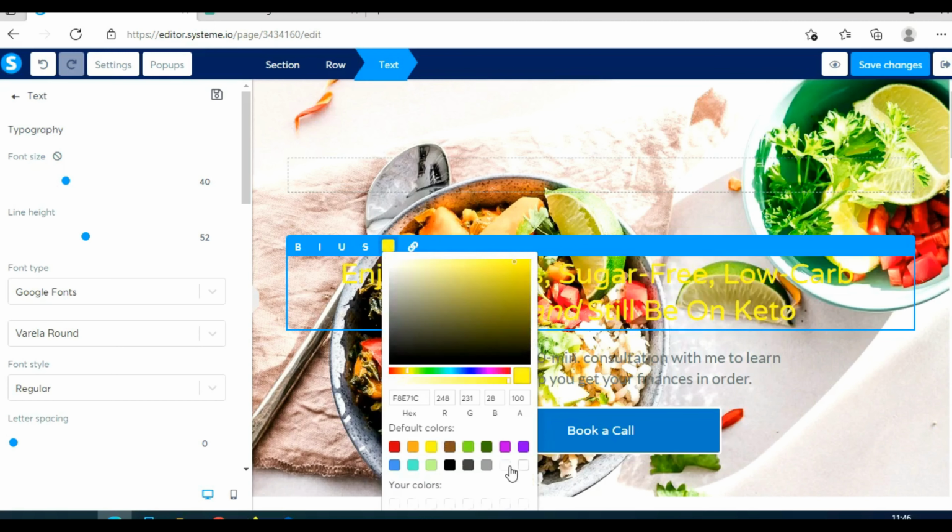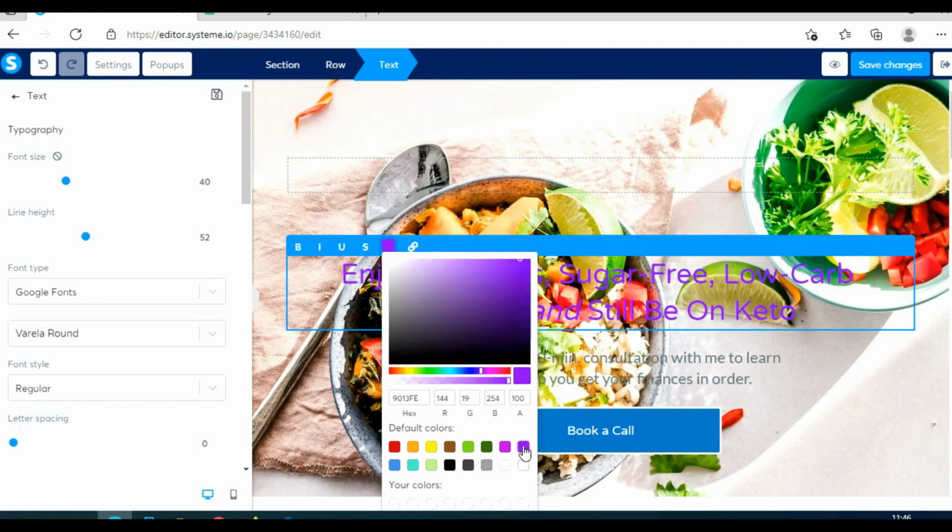Okay, it's not the best. Let's see white. It's not that good. So I just say purple, for example. It's not good. Well, actually, my background image is not that good. But of course, you will choose a better photo for your background. I'm doing this just to show you how this works. So I will leave it as purple, okay?